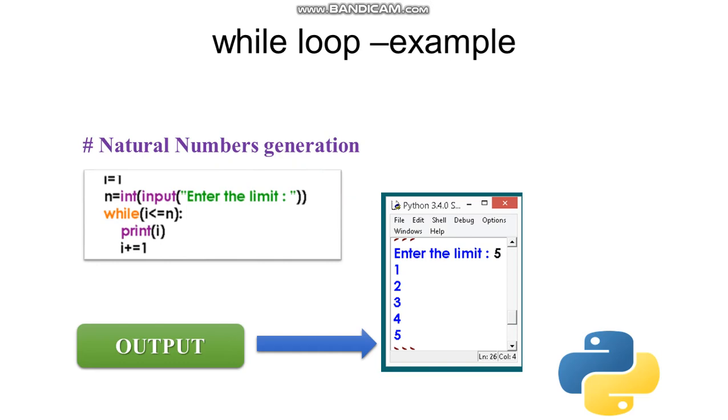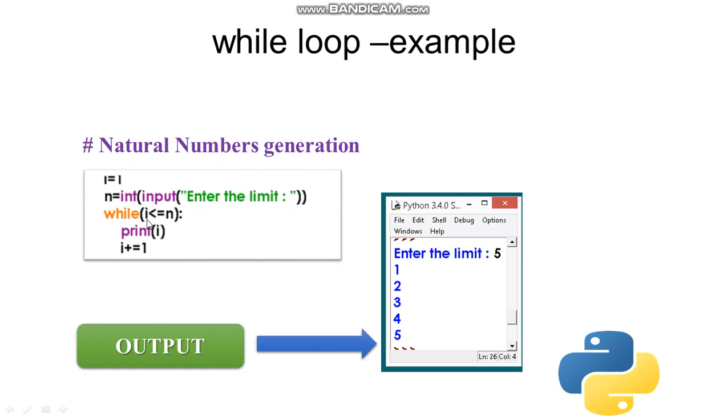For example, see, I have taken i equals to 1. I've asked the user to enter the limit. n equals to input, enter the limit. See, Python by default accepts everything as string. Whenever you want to take your data as an integer, you have to do typecasting and write int before the input function. So whatever input you give, it will get converted into integer.